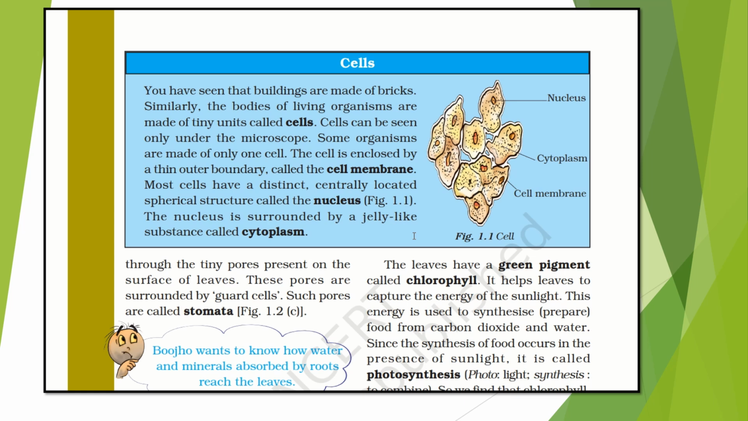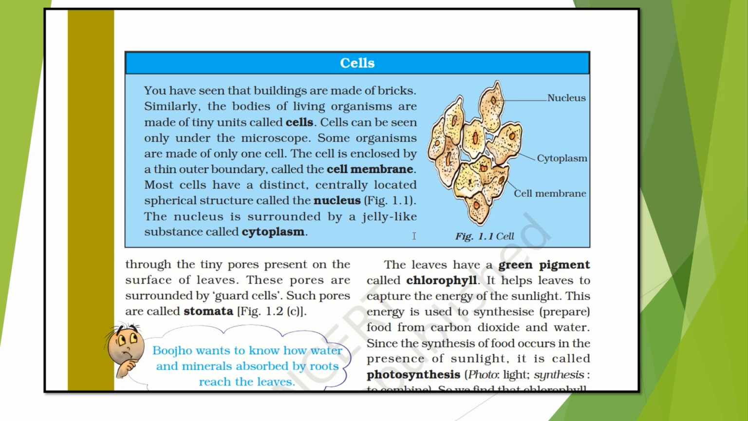So similarly, the bodies of living organisms are made up of tiny units called cells. Cells can be seen only under the microscope. Some organisms are made up of only one cell, so you can say unicellular, but some are made up of many cells, so you can say multicellular.